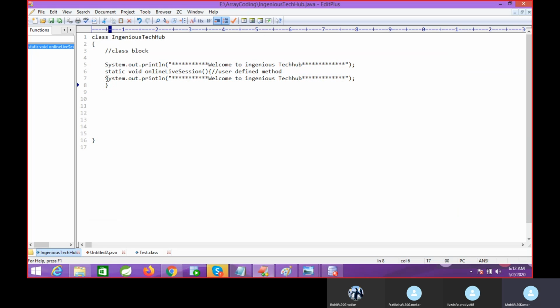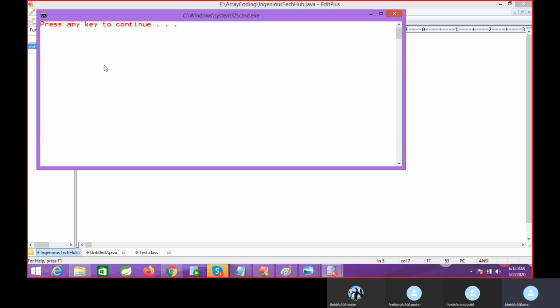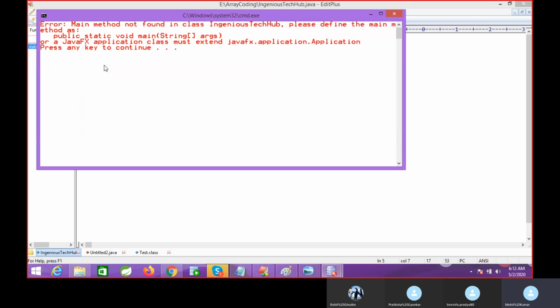What I did: I just commented this out. It compiled fine, I pressed Control 1. If I try to execute this code, it asks for the main method. Does anyone have an idea about why the main method is required? Any idea? No idea?